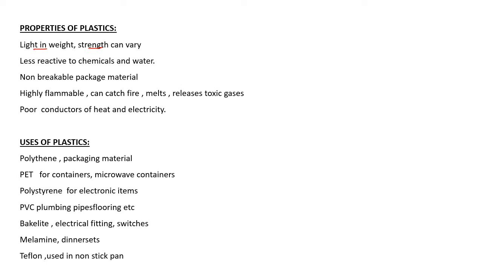They are less reactive to chemicals and water. Not breakable, they are used for non-breakable packaging material. To pack anything, we use polythene bags or plastics. Then highly flammable, which means it can catch fire easily. Same as synthetic fiber, it can catch fire, it melts, and when it burns, it releases toxic gases.